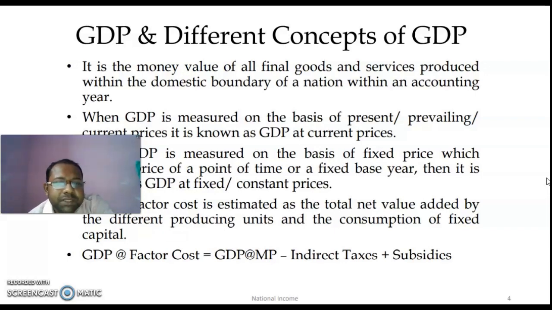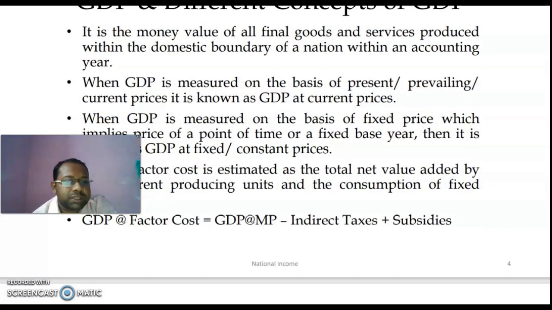Now, when GDP is measured on the basis of present or prevailing prices, it is known as GDP at current price. That means when you are measuring 2020's GDP in the year 2020, that is at current price. But if we measure 2020's GDP based on 2005's price, that is known as GDP at fixed price or GDP at constant price.